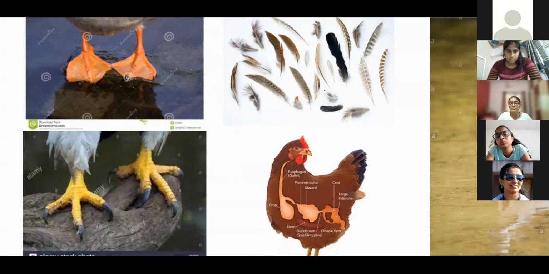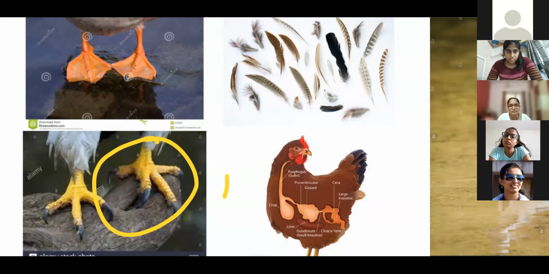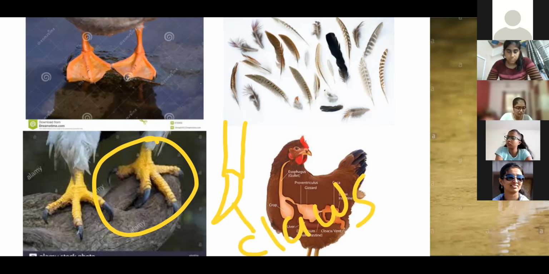Then if you can observe this thing, nails, look at the last one, a nail-like, pointed structure. So that we call claws. These are known as the claws. And that helps in clasping, to hold the tree branches.